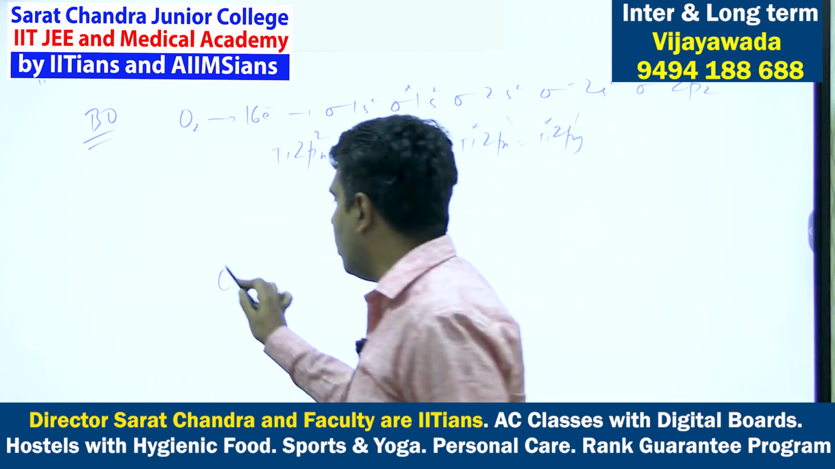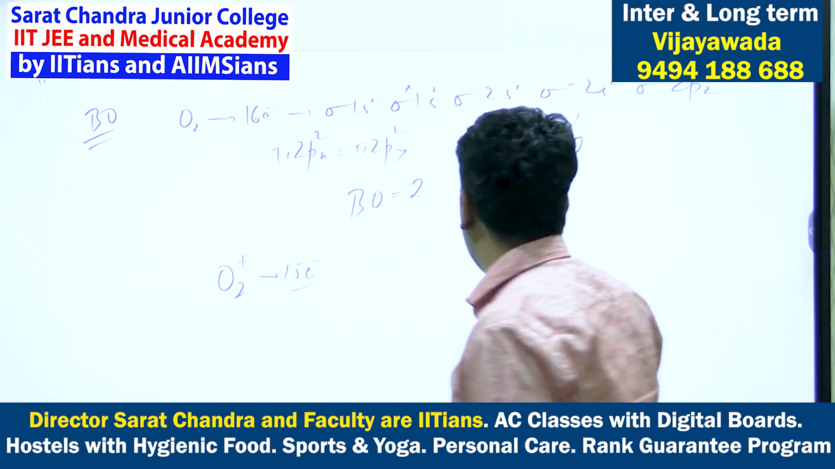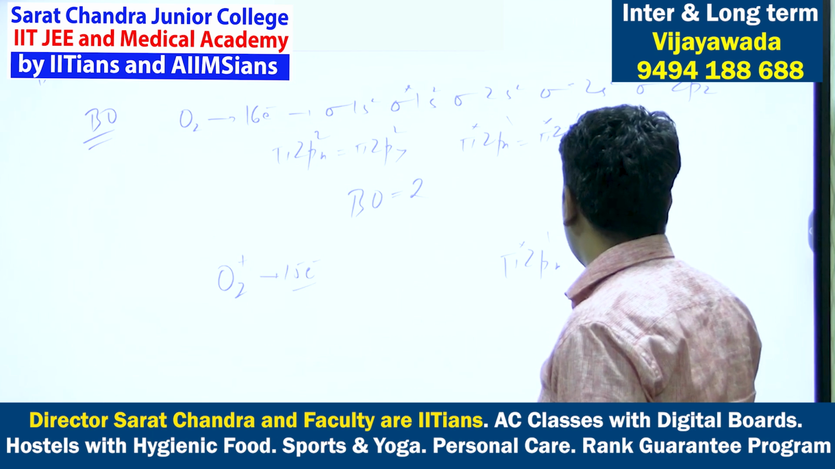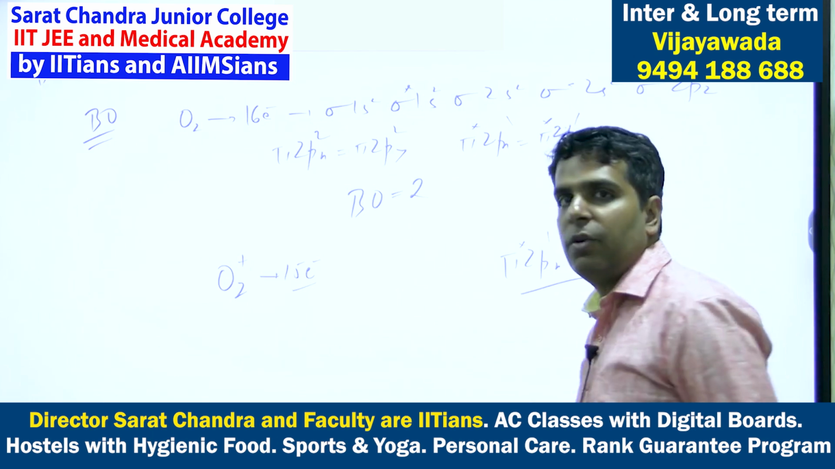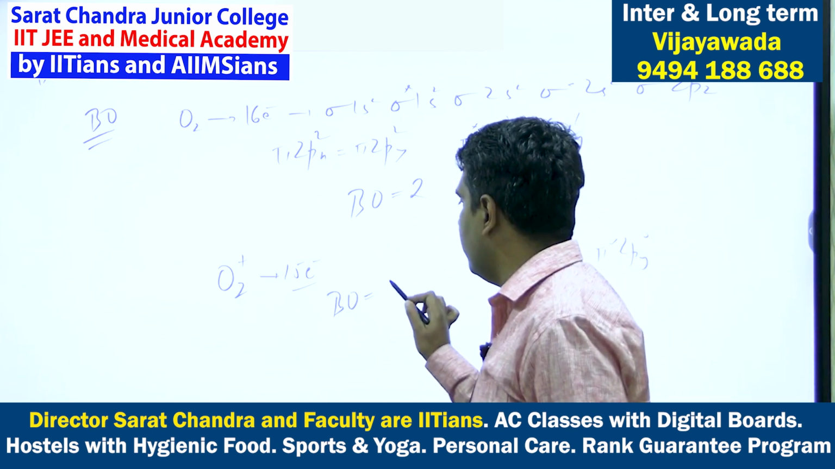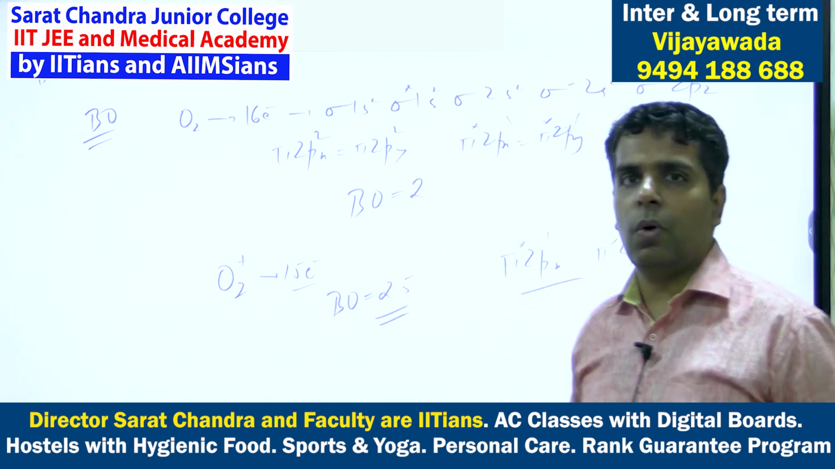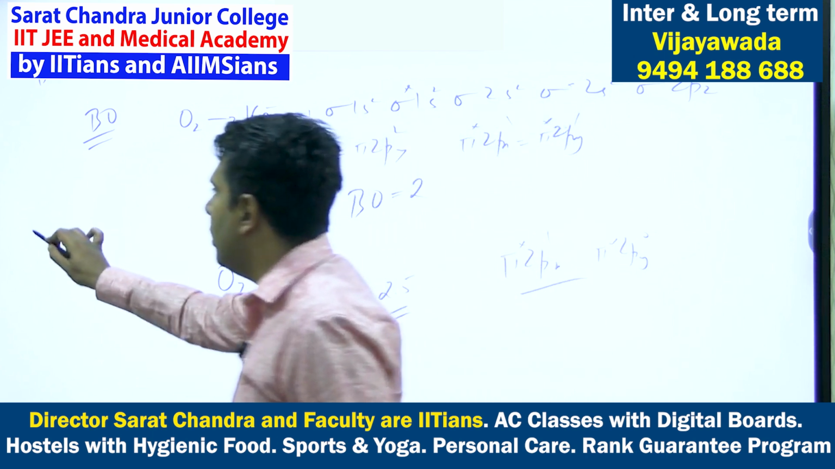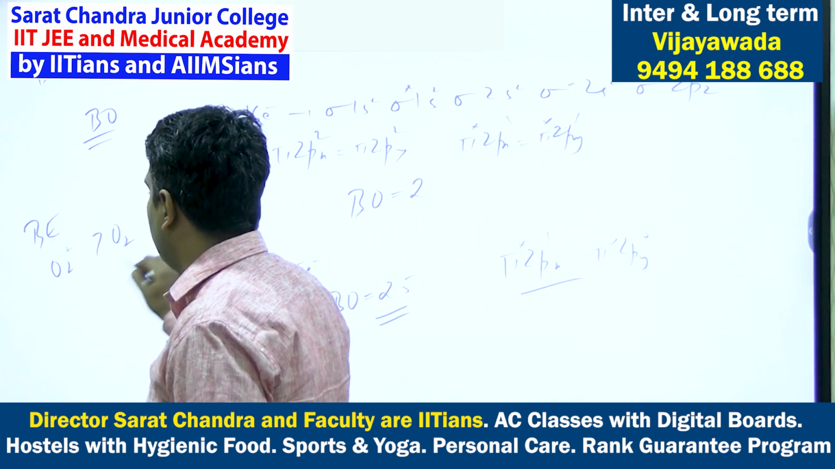Now let us find out bond order for O2 plus. O2 plus will have 15 electrons. So it will have pi star 2px 1 and pi star 2py 0. So over here 1 electron will be less in anti-bonding. So bond order over here will come out to be 2.5. So bond order in case of O2 is 2, O2 plus is 2.5. So bond energy is directly proportional to bond order. So bond energy will be greater for O2 plus as compared to O2.